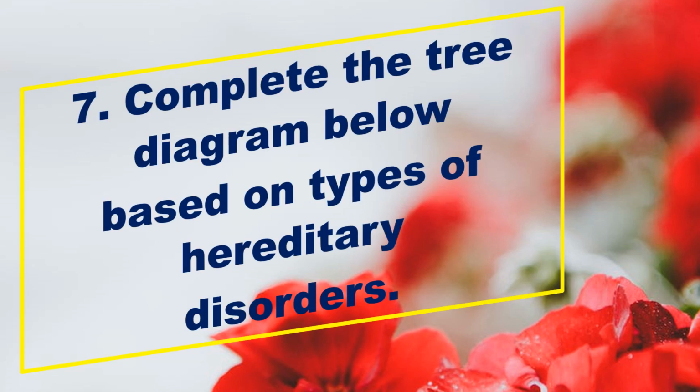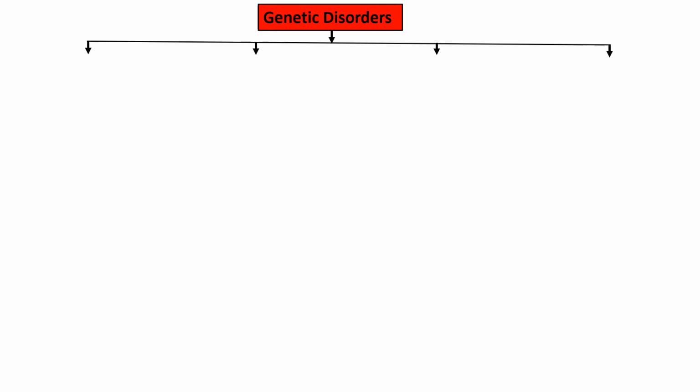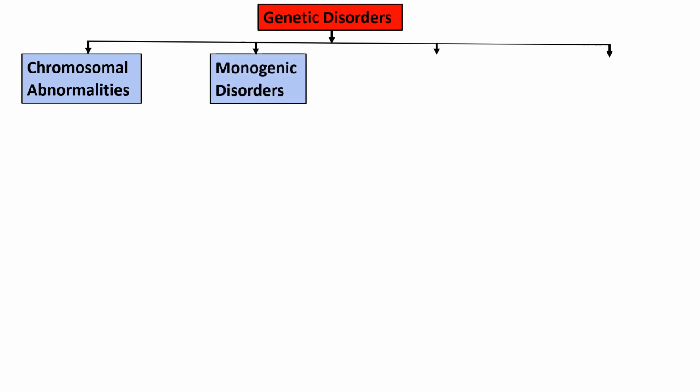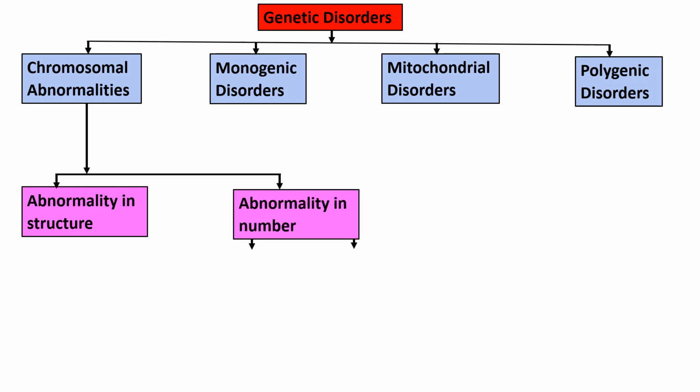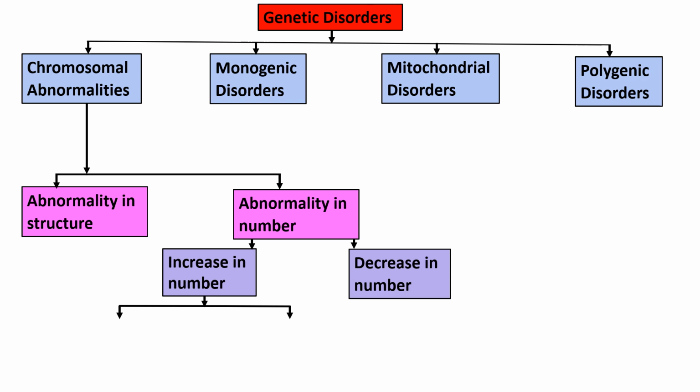Question 7. Complete the tree diagram below based on types of hereditary disorders. Genetic disorders are classified into chromosomal abnormalities, monogenic disorders, mitochondrial disorders, and polygenic disorders. Chromosomal abnormalities are again classified into abnormality in structure and abnormality in number. Abnormality in number is again classified into increase in number and decrease in number.